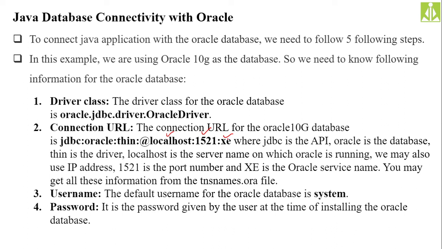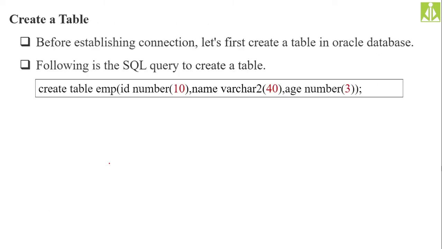Because we are trying to establish a database connection service, you need to give this XE, and this is vendor specific. For Oracle it is XE. For other databases it will have some different service name over here. Okay, and this thin, Oracle, JDBC are all familiar names to us. Then username of the database software, password of the database software. Okay, these things we need to provide in order to establish the connection.